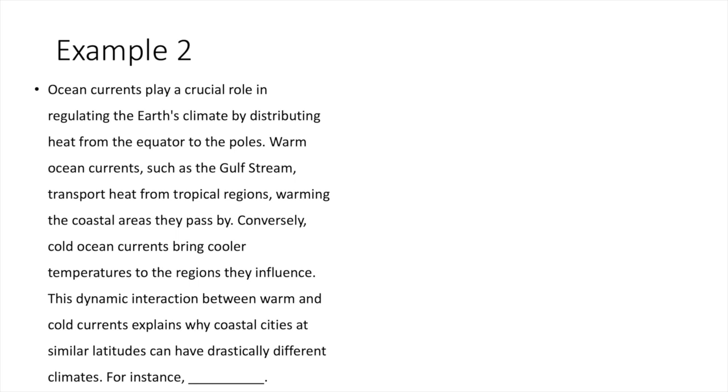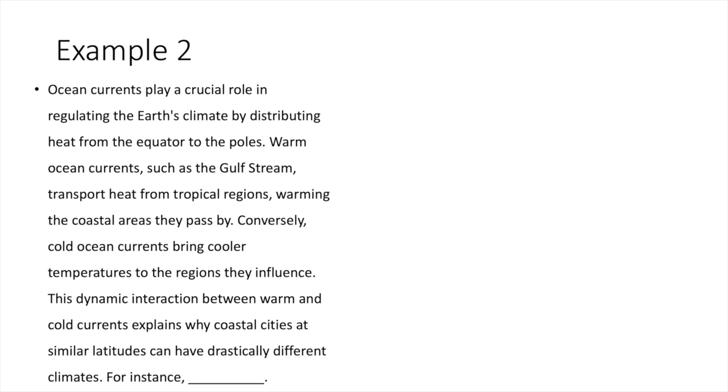equator to the poles. Warm ocean currents, such as the Gulf Stream, transport heat from tropical regions, warming the coastal areas they pass by. Conversely, cold ocean currents bring cooler temperatures to the regions they influence. This dynamic interaction between warm and cold currents explains why coastal cities at similar latitudes can have drastically different climates.